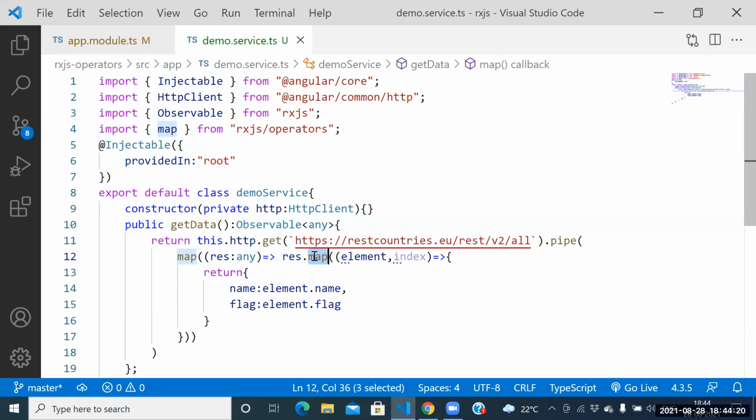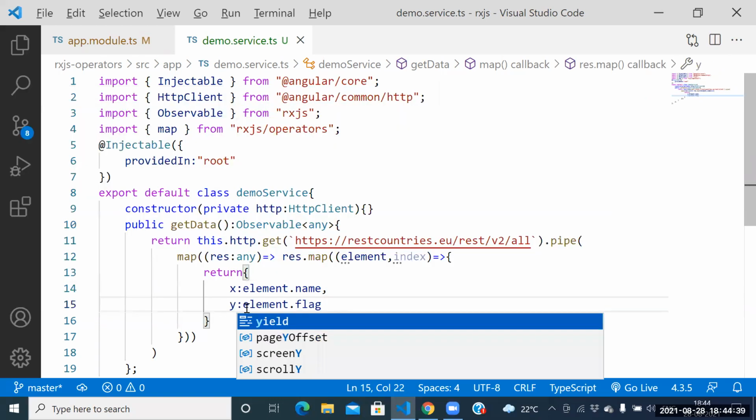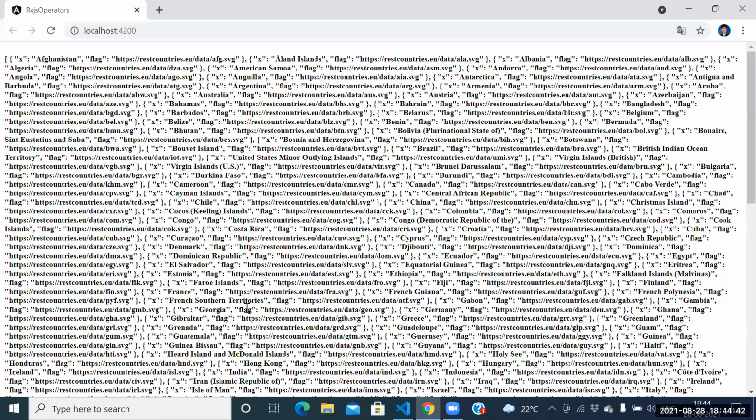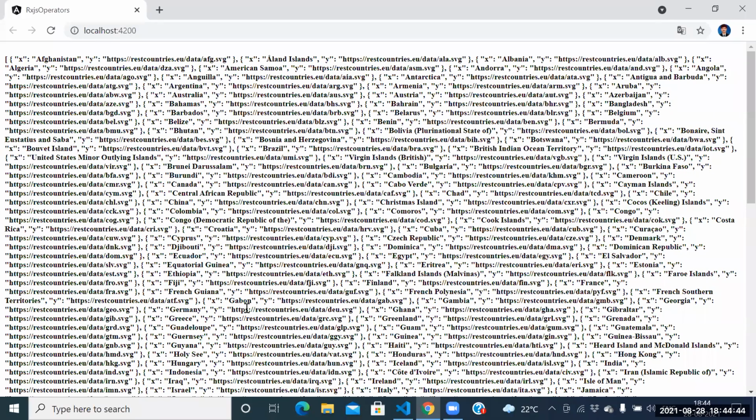Why are we writing flag? You have written name colon element dot name. That first name is the key we just took. Here also you can place X, and here you can place Y. Element dot name is important. The remaining things are not important.